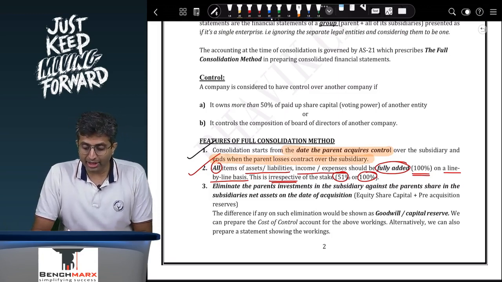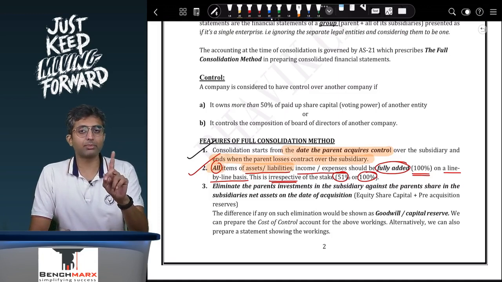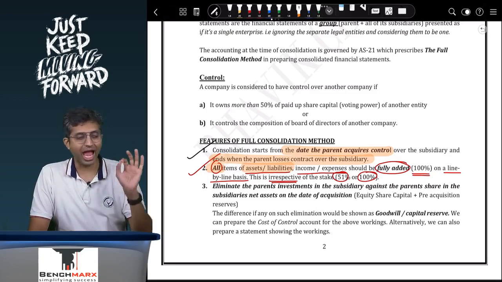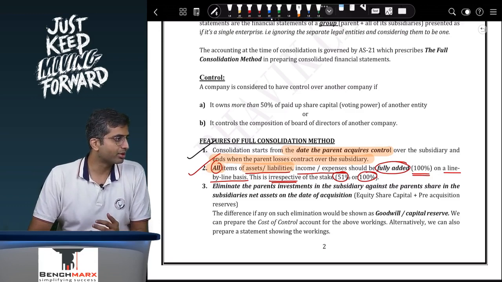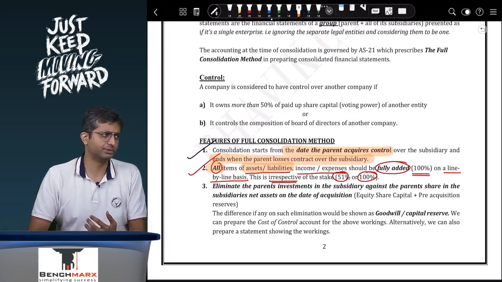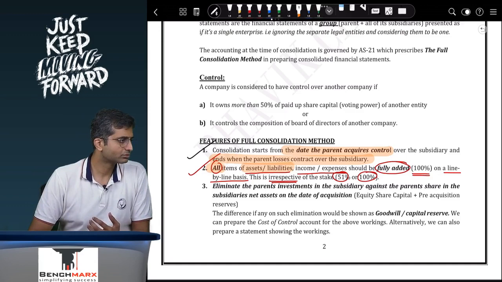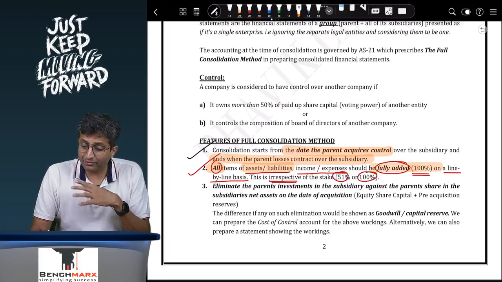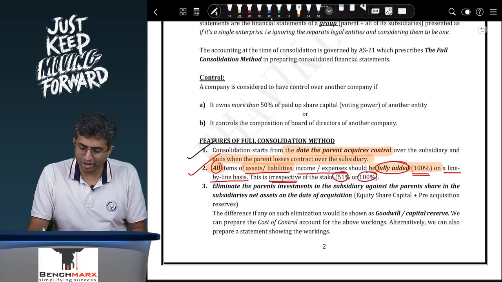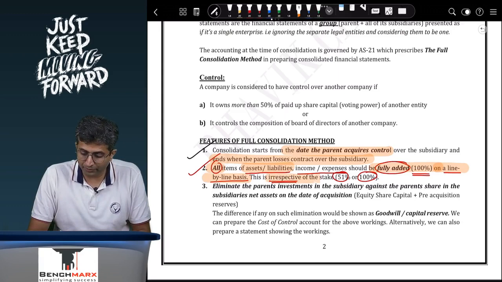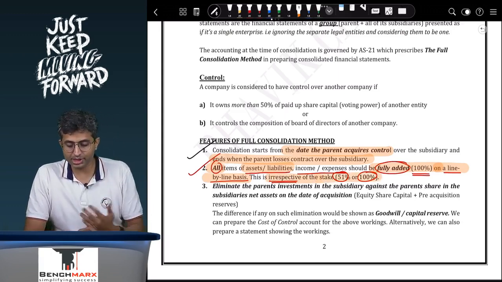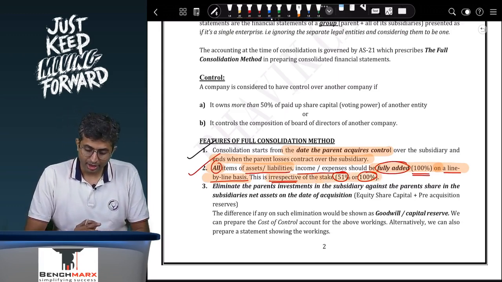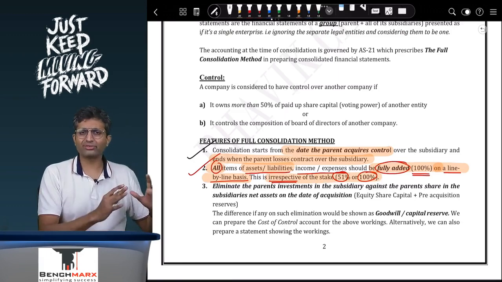Second, all items of assets and liabilities, remember, not capital and reserves, assets and liabilities. All items of assets and liabilities, incomes and expenses should be fully added, that is 100% on a line by line basis. This is irrespective of whether you have a 51% stake or a 100% stake. Third, so you have added all assets, all liabilities.